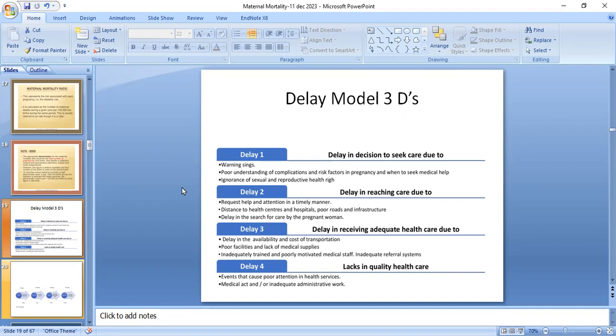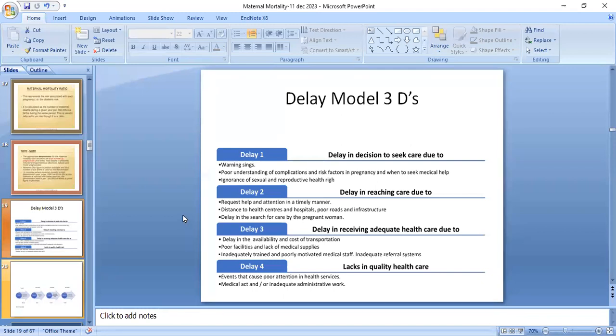In our culture, the delay in decision by the family member is the first delay. The second delay is due to transportation. That is delay in reaching the healthcare facility to request help and attention in a timely manner. Distance to health centers and hospitals, poor roads and infrastructure, and delay in search for care by pregnant women. In our culture it is due to the poor condition of the roads.